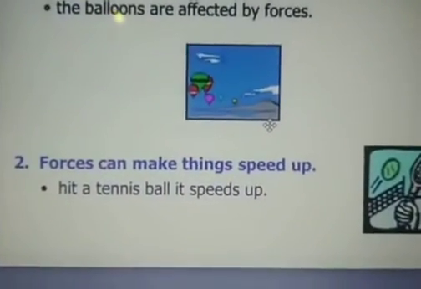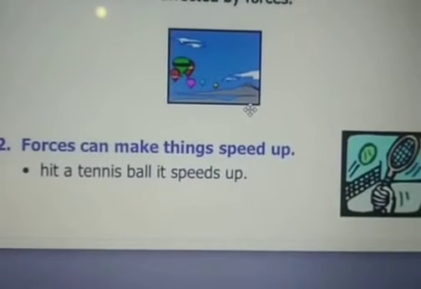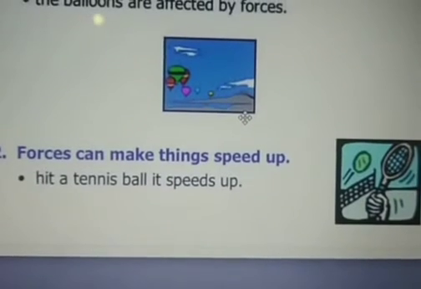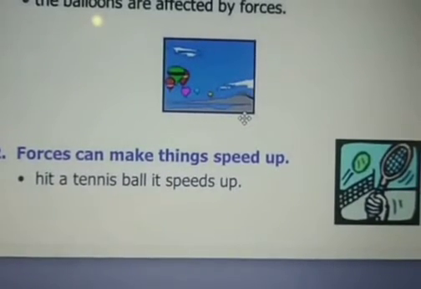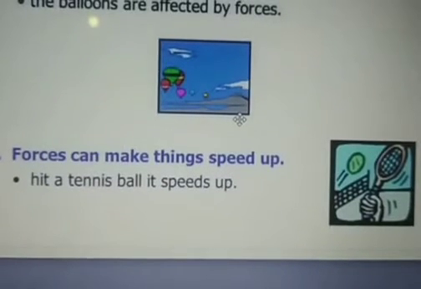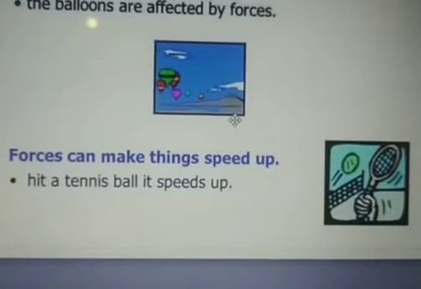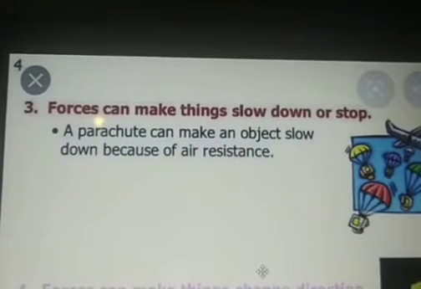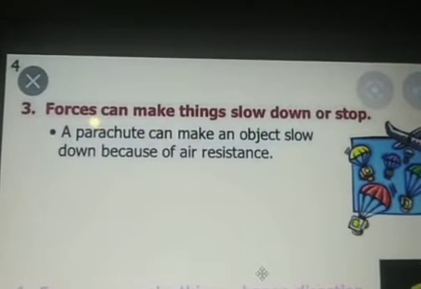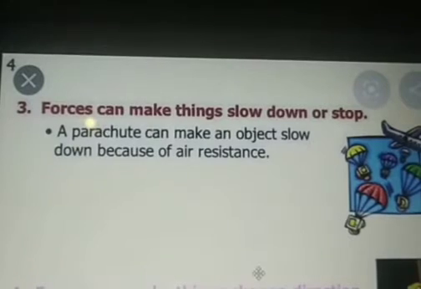Forces can make things speed up. Suppose any one object is moving slowly, by the action of force, that speed can be increased. Here, hit a tennis ball, it speeds up. While hitting a tennis ball with the help of a bat, the ball can move very fast. Hence, the speed of the tennis ball is increased. At the same time, force can bring a body to slow down. The parachute can make an object slow down because of air resistance.